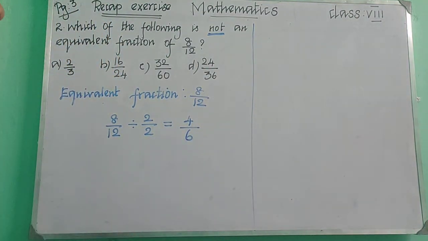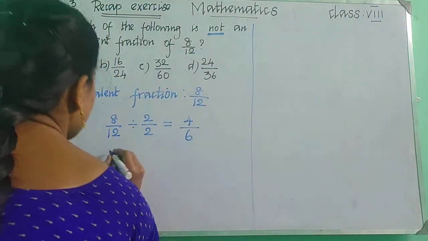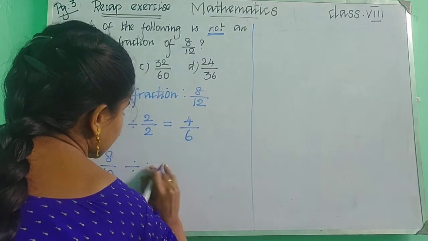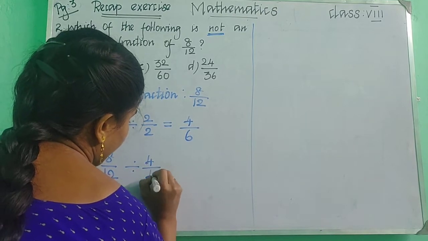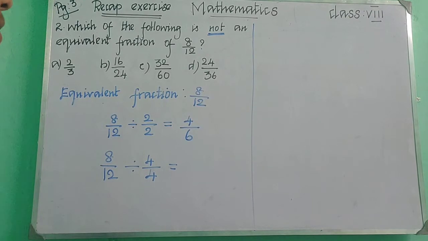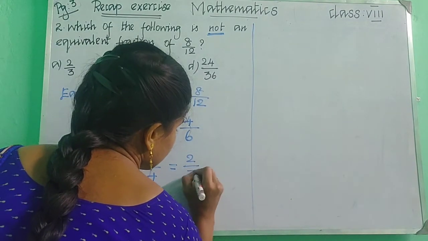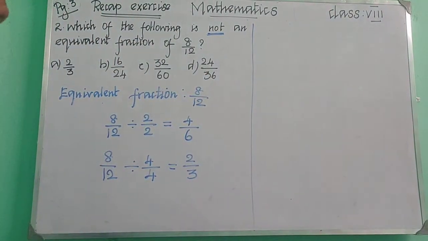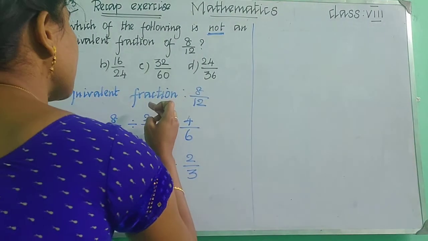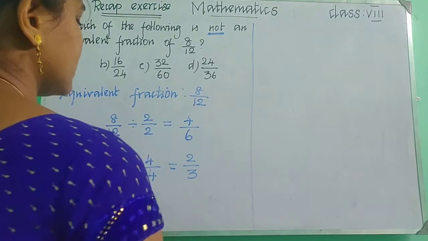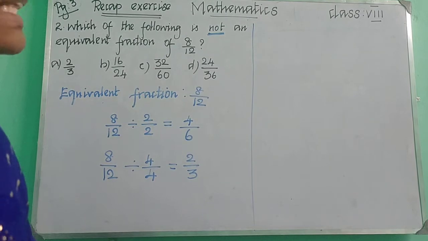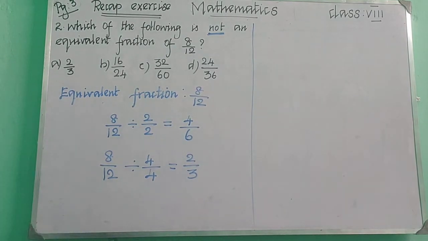And again if I am dividing 8 upon 12 by 4 upon 4, what will you get? 2 upon 3. So can you all understand? We can find the equivalent fraction by dividing the same number in the numerator and also the denominator, and also we can multiply the same number in the numerator as well as in the denominator.